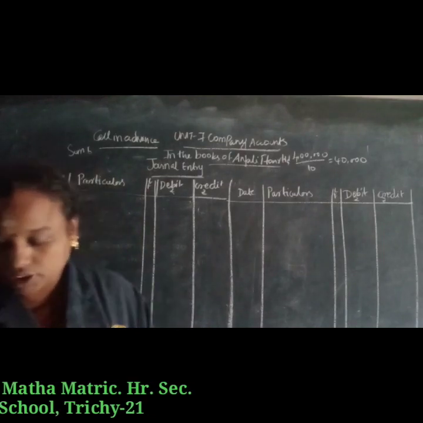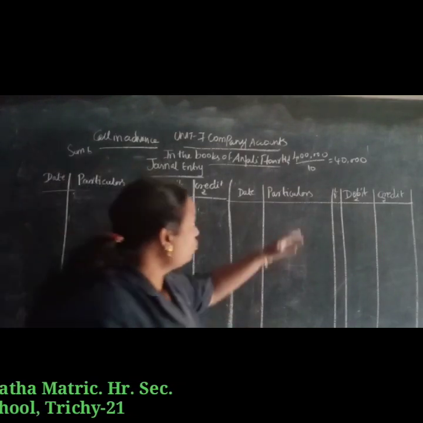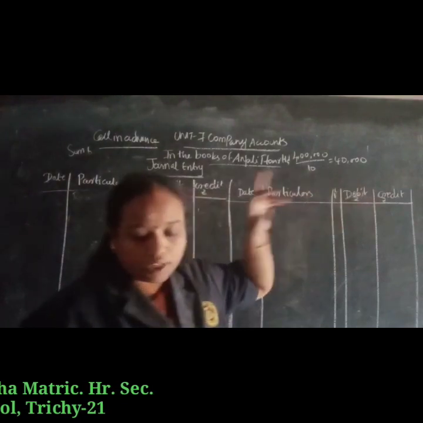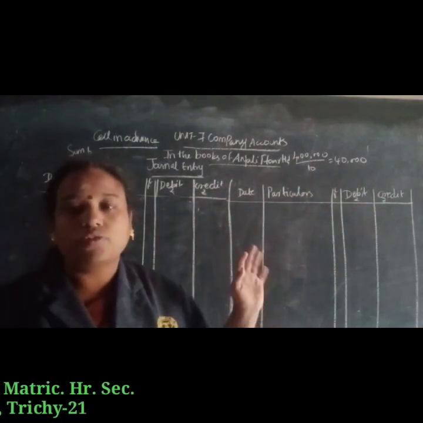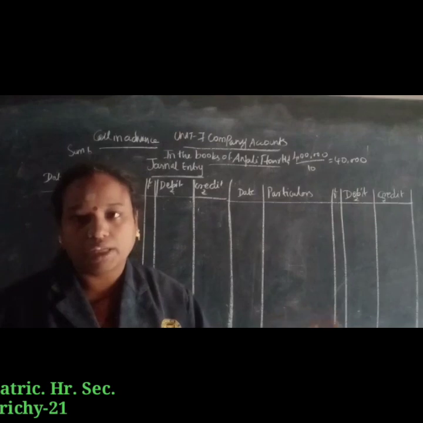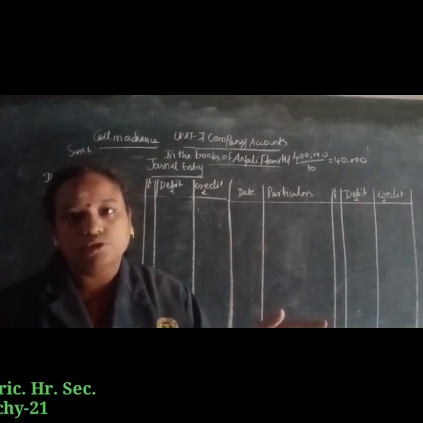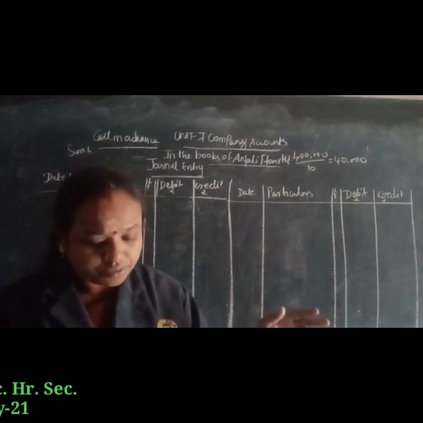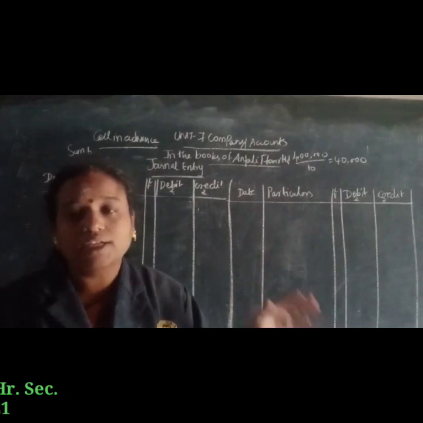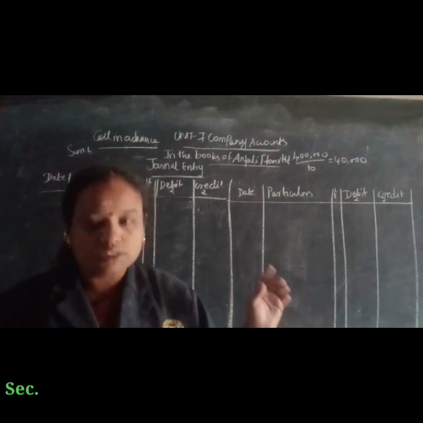4 lakh equity shares at 10 each means 40,000 shares. But not all the 40,000 shares are issued by the company. Only 30,000 shares were issued, so we should consider only 30,000 shares. This is the first point.